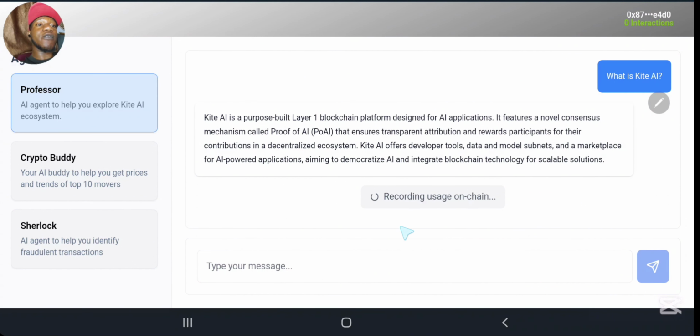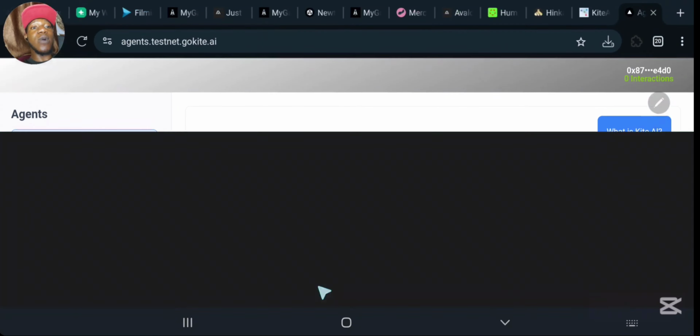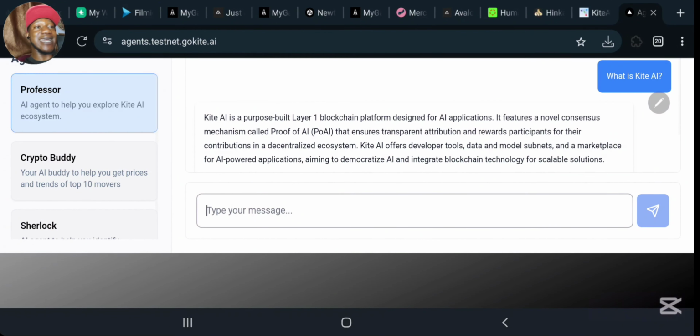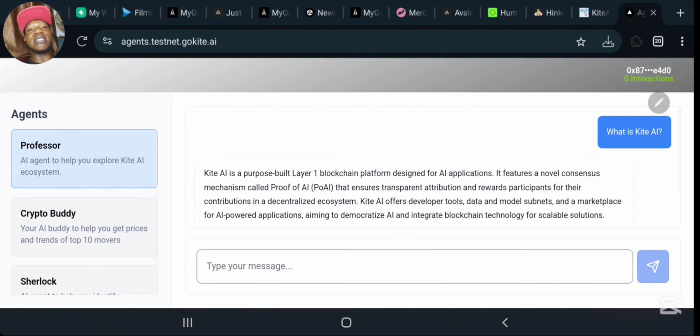Okay, so right now, guys, if you look over, you can see recording usage on chain. This means that all you are doing here is currently being recorded always. You can go ahead and type another message that you want, anything you want, just ask the AI, interact, and earn more points. So that is how simple it is for you to earn from the Kite AI airdrop.